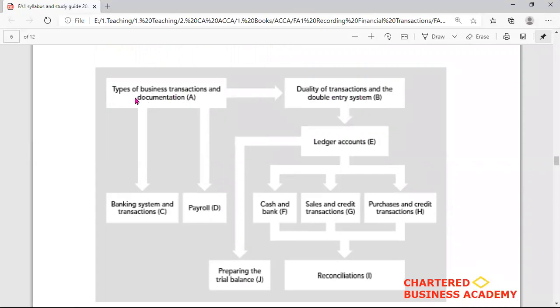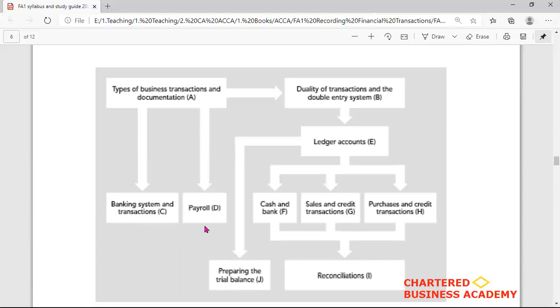So whenever a transaction occurs, whenever a business conducts a transaction or enters into a financial transaction, it has to record the transaction in the double entry mode. And this is known as the double entry system. The other end of part A is linked with the banking system and transactions, because most of the transactions are linked with the bank, because companies place their funds in the banks. So the movement of funds from the banks or into the bank is also linked with topic A.